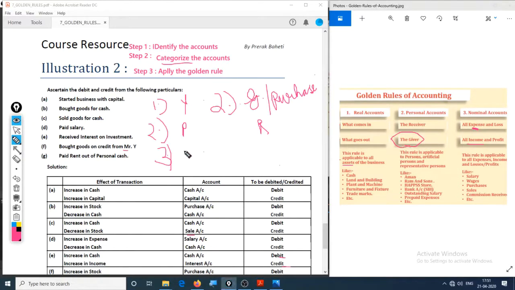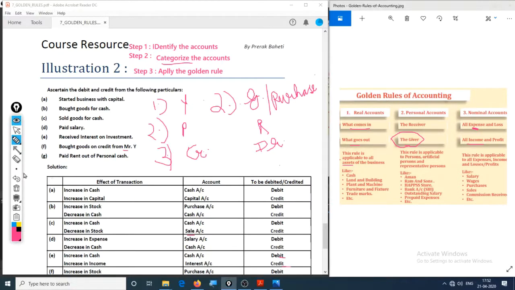Hence, debit the receiver, credit the giver. Credit Mr. Y. Also, for the real account, goods came in and we made a purchase. So debit what comes in, credit what goes out, and this should be debit.